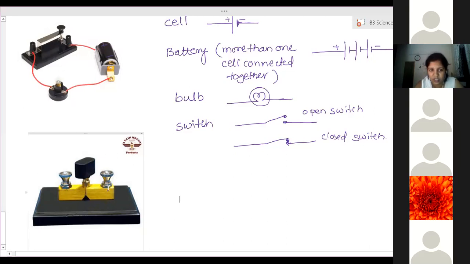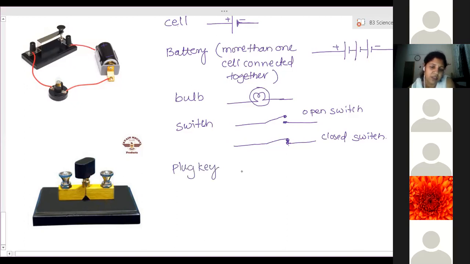So this is called key. This has two terminals, and this middle part is actually a plug, nail-like structure. We have to remove it to open the circuit, and we have to press it to close the circuit. This black part is removable. So we have to take it out, then the circuit is open. We have to press it, means push inside, then it is closed circuit. So for this, symbols are different. Function of both of them is same.